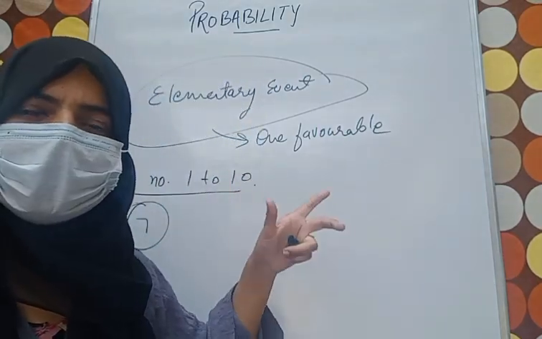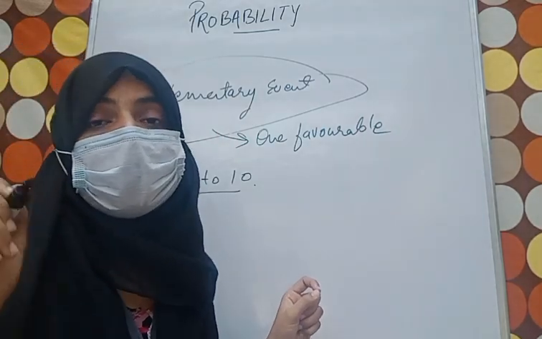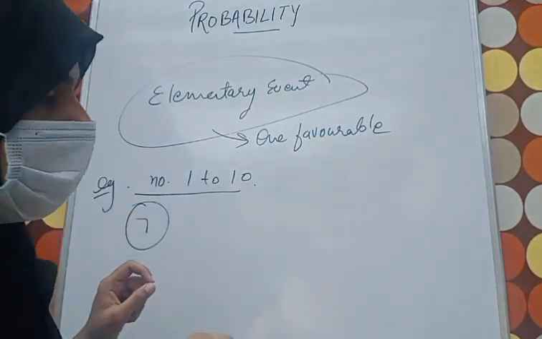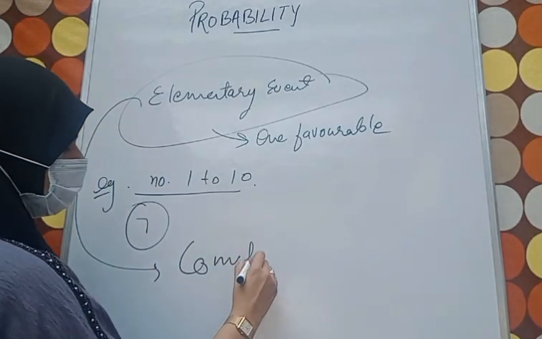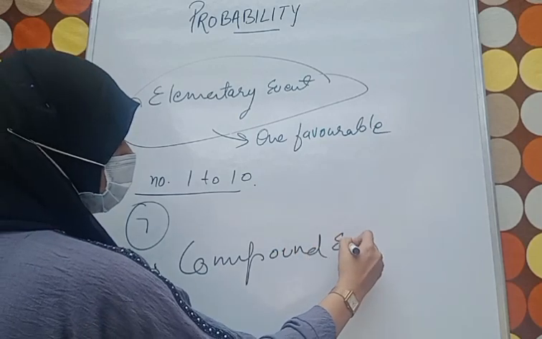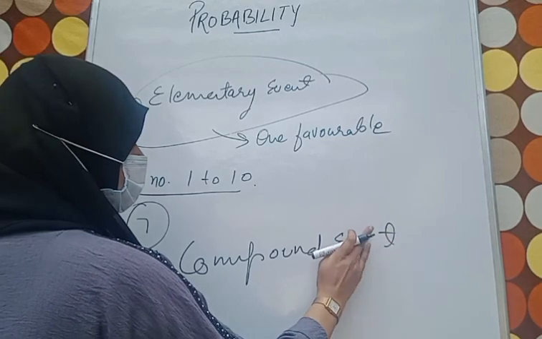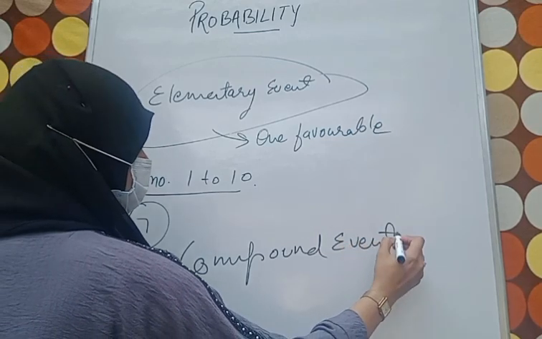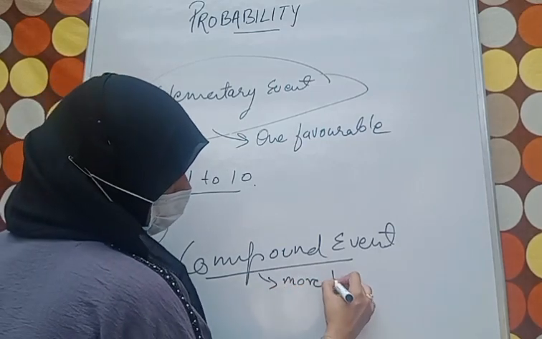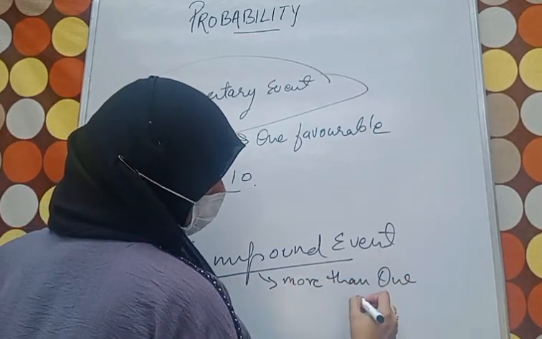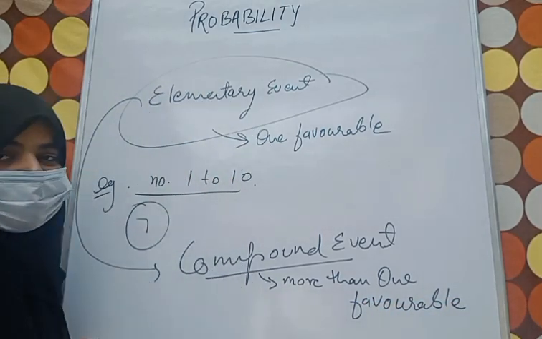Now if we talk about compound event, what will it have? More than one favorable outcome. In a compound event, what happens? More than one favorable event is occurring.